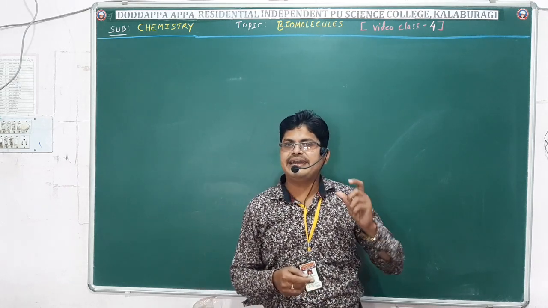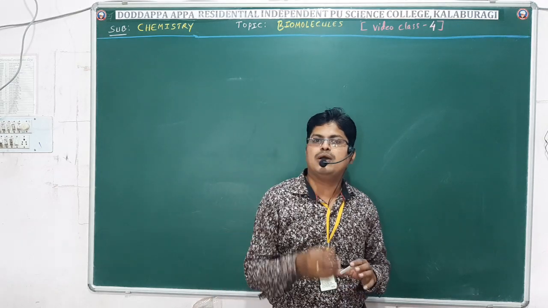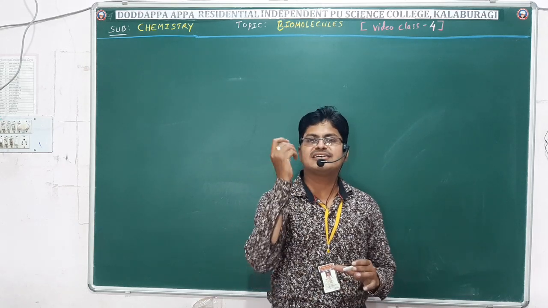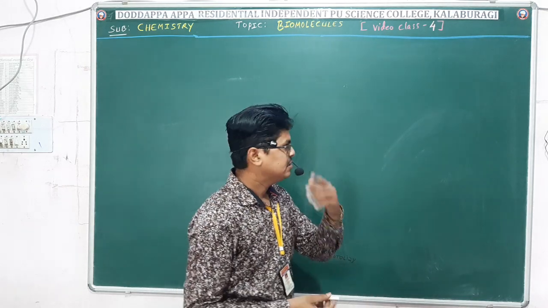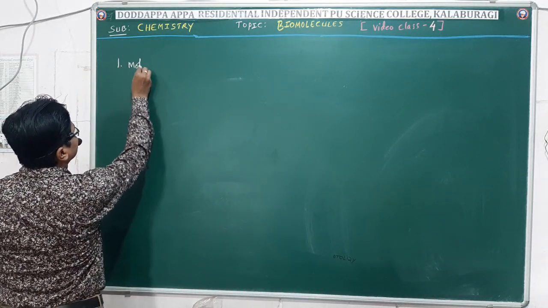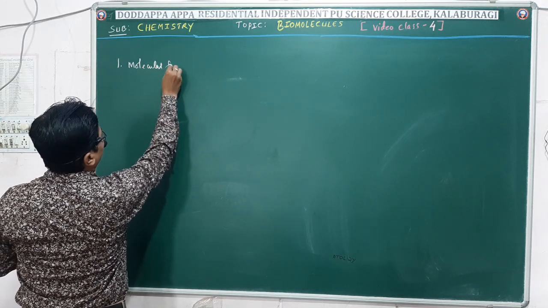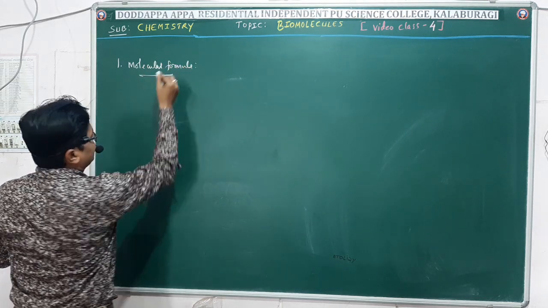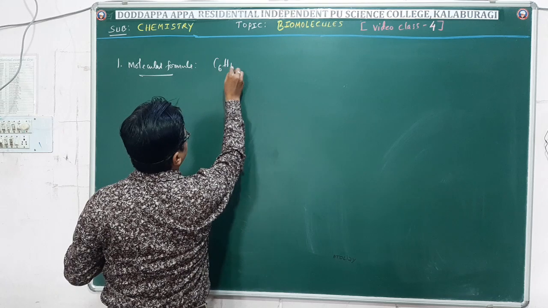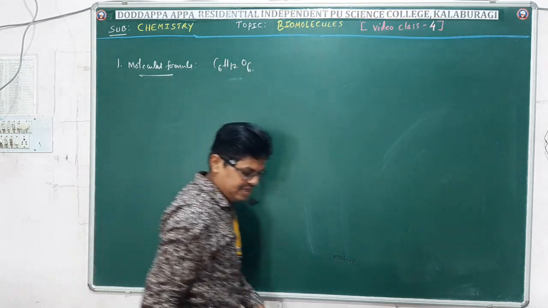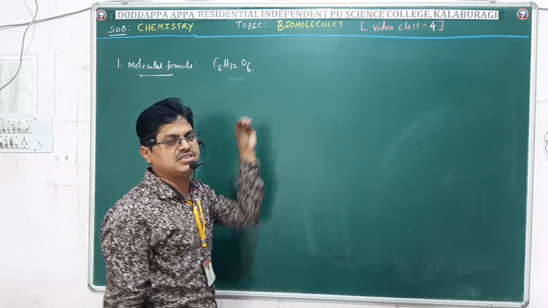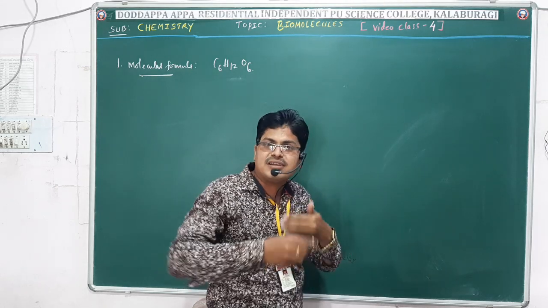Friends, in the last class, as we know, in the 19th century, Bayer gave the open chain structure of glucose. On what evidence did he write the structure of glucose? The first point is the molecular formula. In the last class we came to know the molecular formula of glucose is C6H12O6, from elemental analysis and molecular mass determination. Then what are the further evidences?